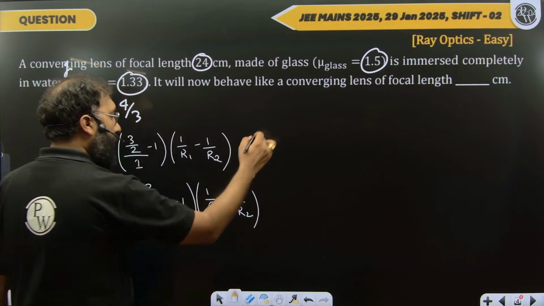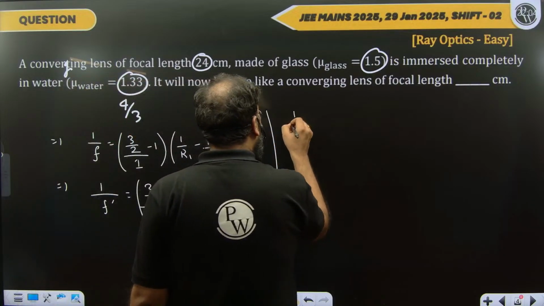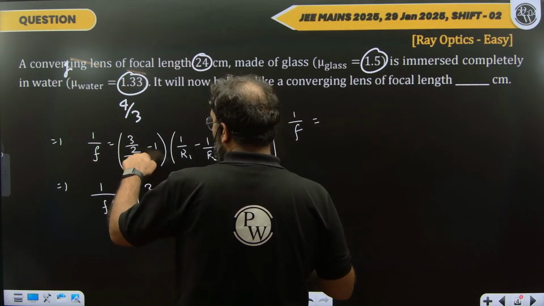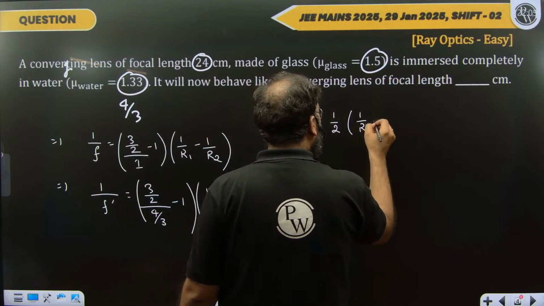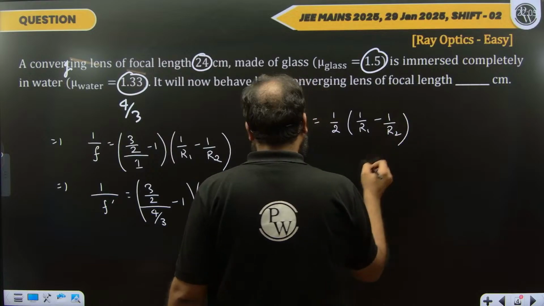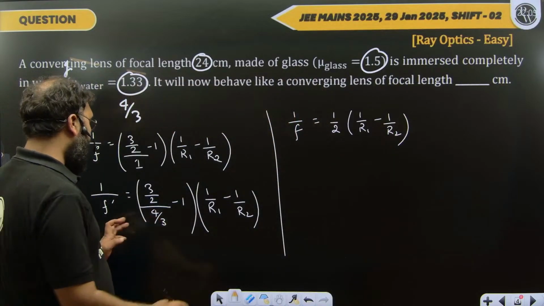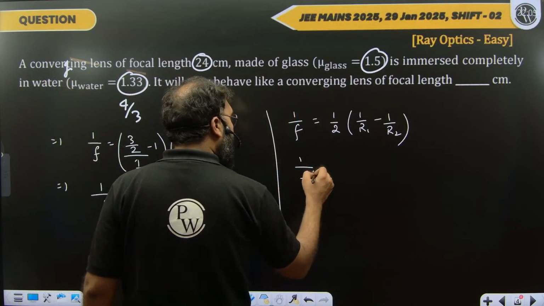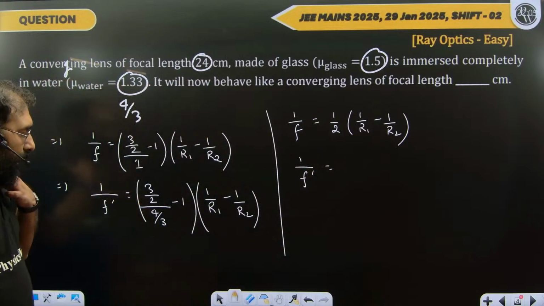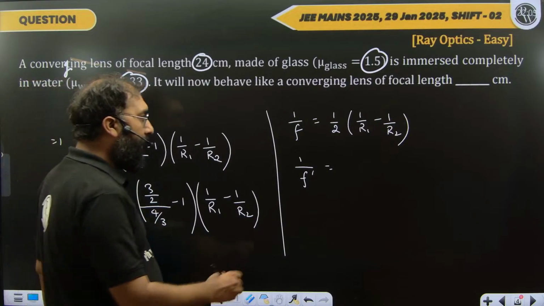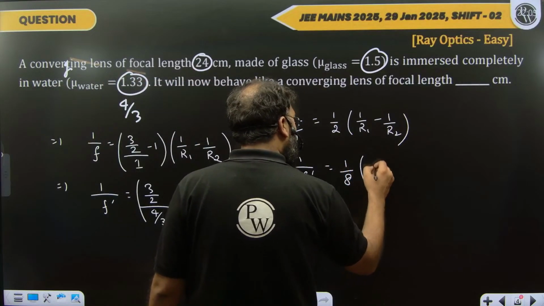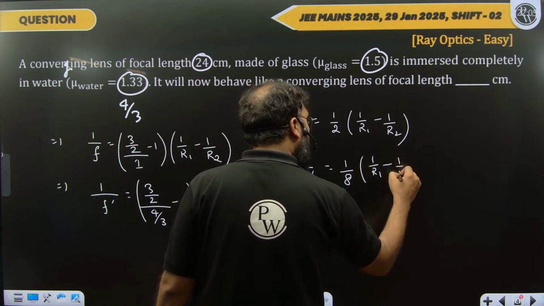So just see what we are getting here. 1 upon f equals 1 by 2 times (1 upon r1 minus 1 upon r2), right? Now we'll write 1 upon f dash. That is 3 by 2 upon 4/3, which is 9 by 8 minus 1. This is 1 by 8, and this is 1 by r1 minus 1 by r2.